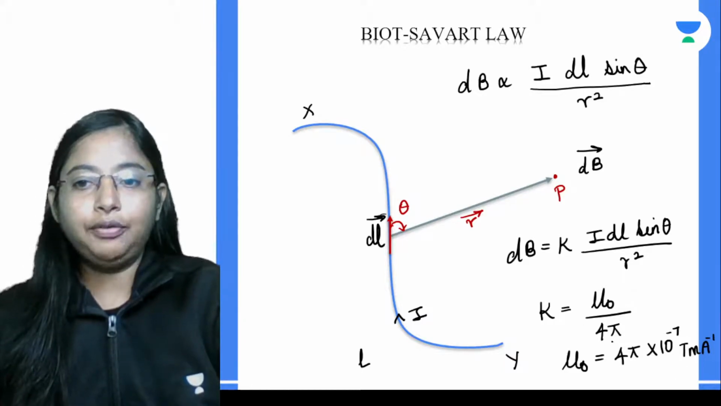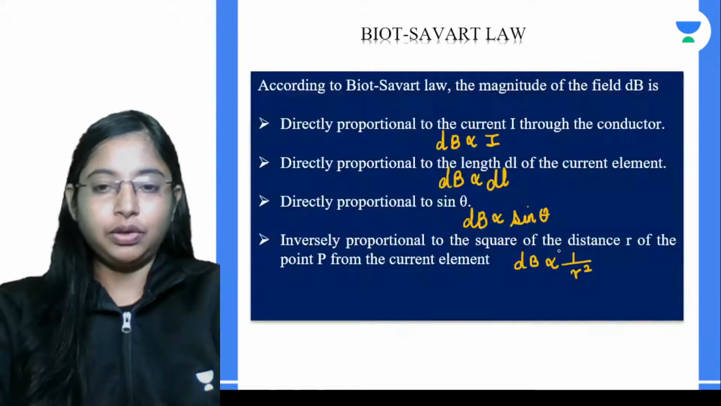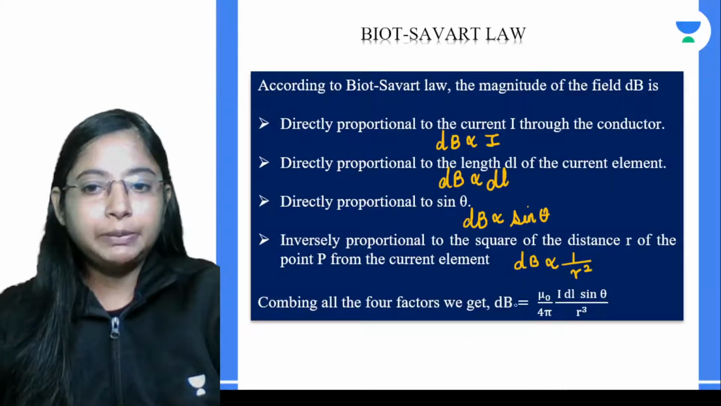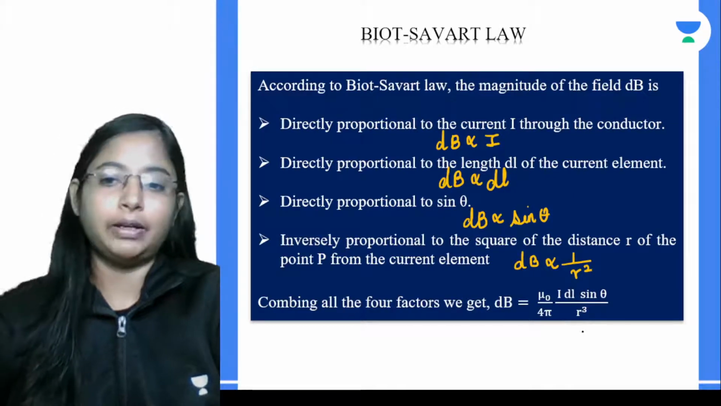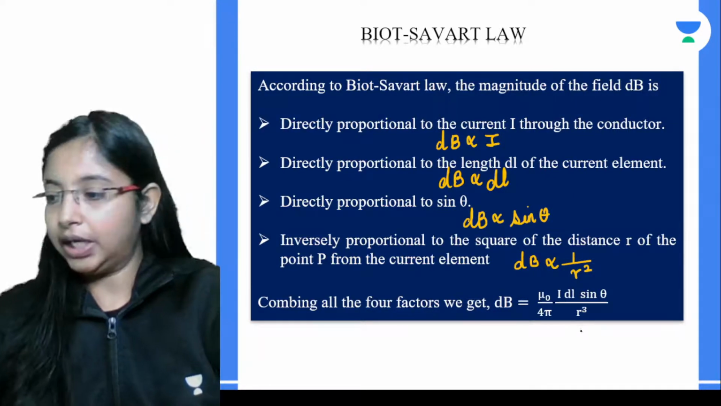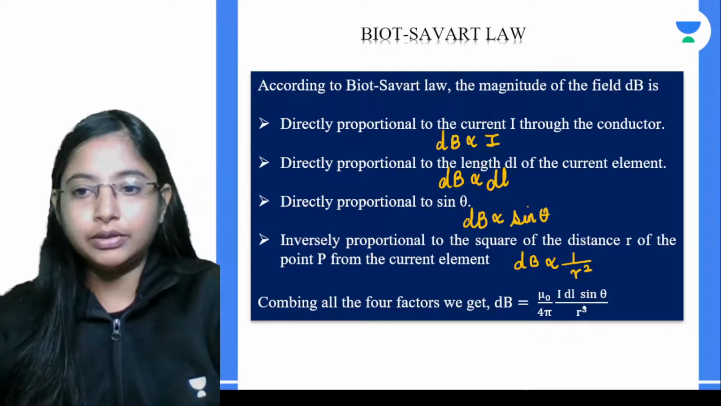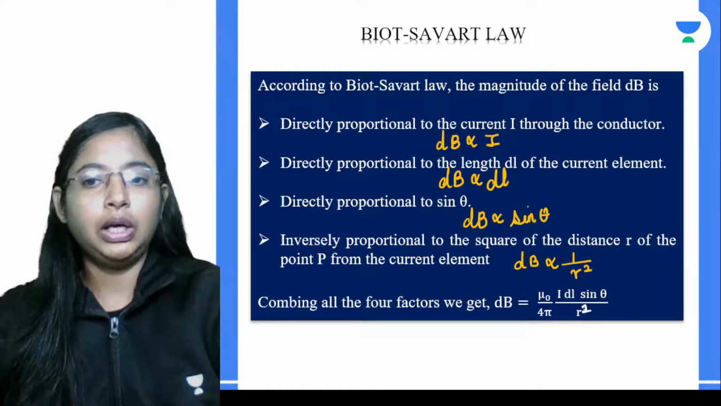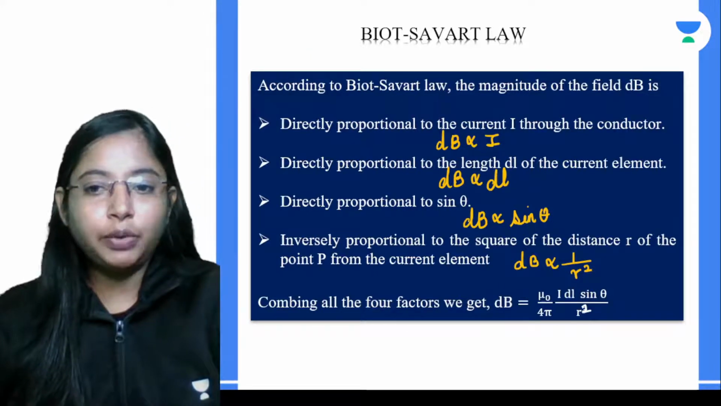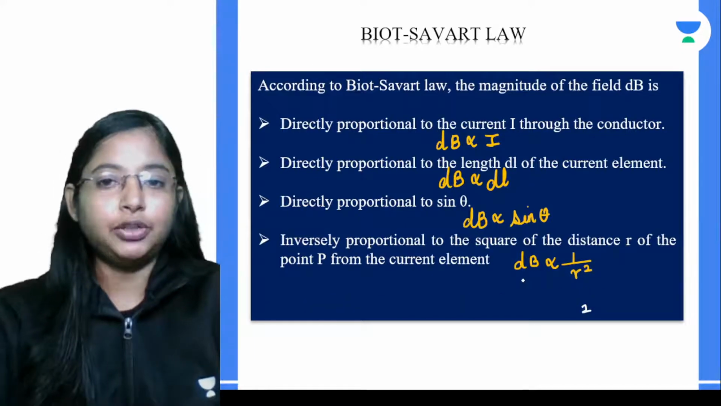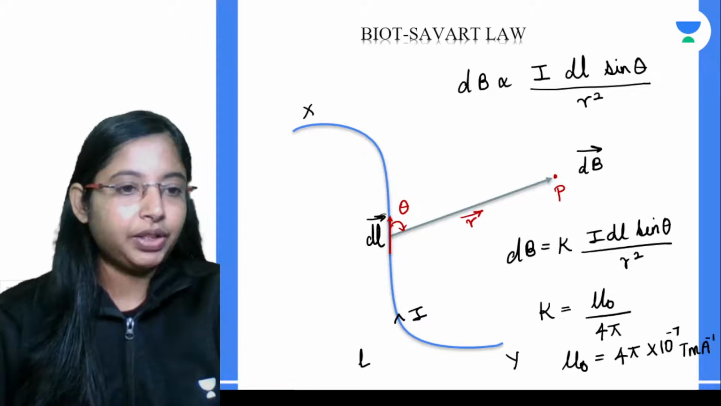So if you substitute all of this in the equation, instead of k, you will get dB is equal to mu naught divided by 4 pi, I dl sine theta divided by r, I am really sorry, this will be r square. Now this is basically the magnetic field. So this equation gives us the magnitude of the magnetic field at this point P.